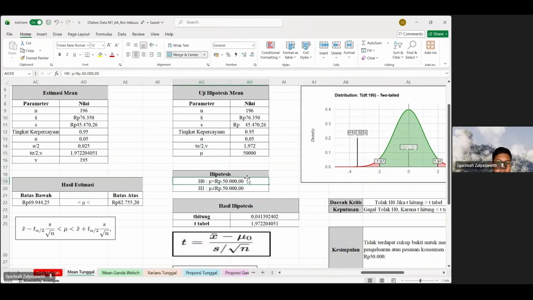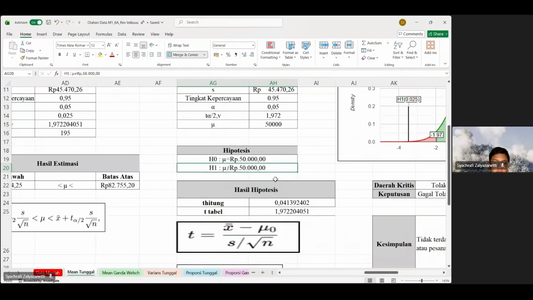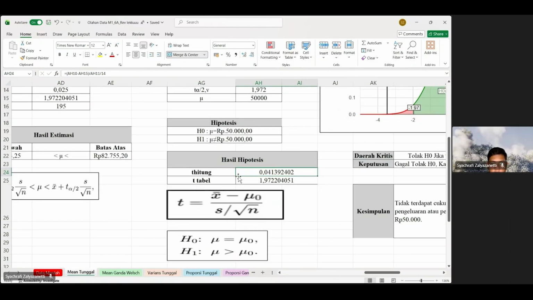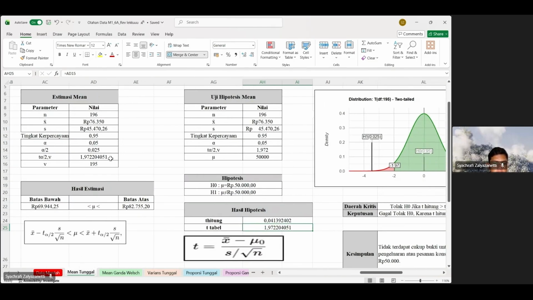For the hypothesis, we use H0 and H1. In H0, the population mean is equal to 50,000 rupiah, and for H1, the population mean is not equal to 50,000 rupiah. After we get the hypothesis, we see the result of the hypothesis. We compare two things here. The first one is T calculated and T table. The T calculated we get from this formula, and the T table we use from the result before, from the estimation mean.